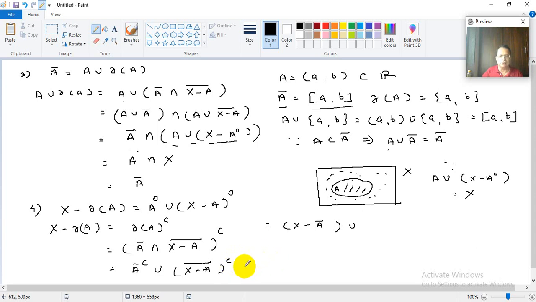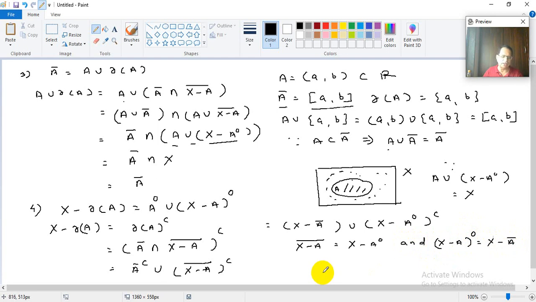I can say this is A interior union X minus A interior complement. We know that X minus A bar is nothing but X minus A interior, and X minus A interior is nothing but X minus A bar.